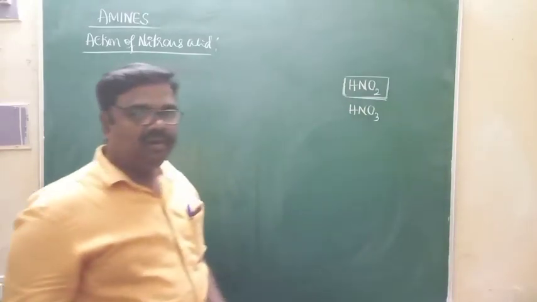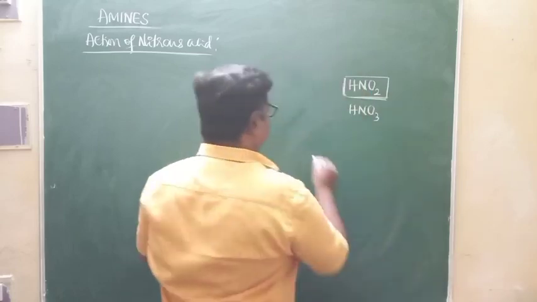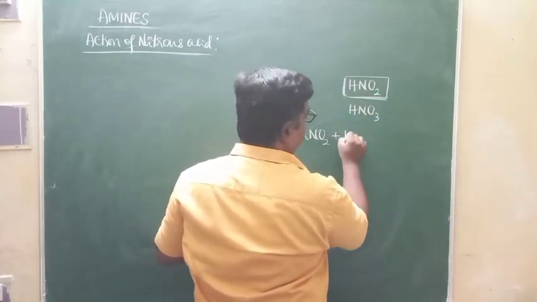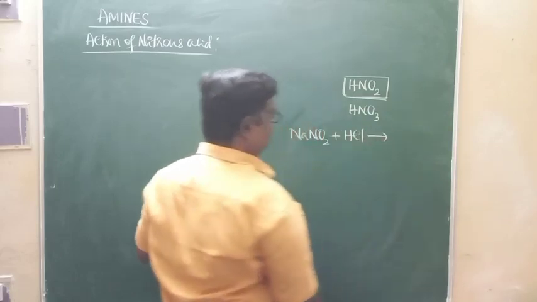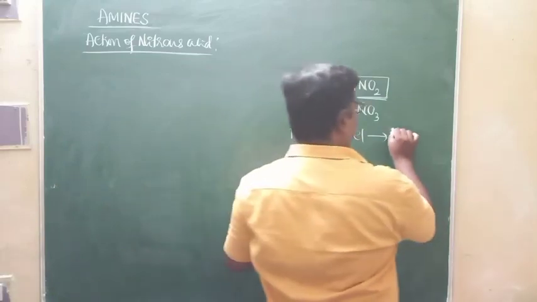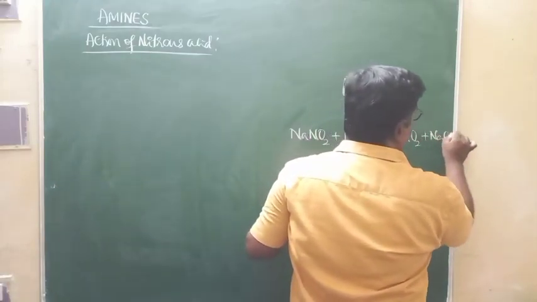Therefore, if you want nitrous acid in a chemical reaction, you can prepare it by mixing sodium nitrite with dilute HCl. When crystals of sodium nitrite are mixed with dilute HCl, you get nitrous acid, HNO2, plus NaCl.